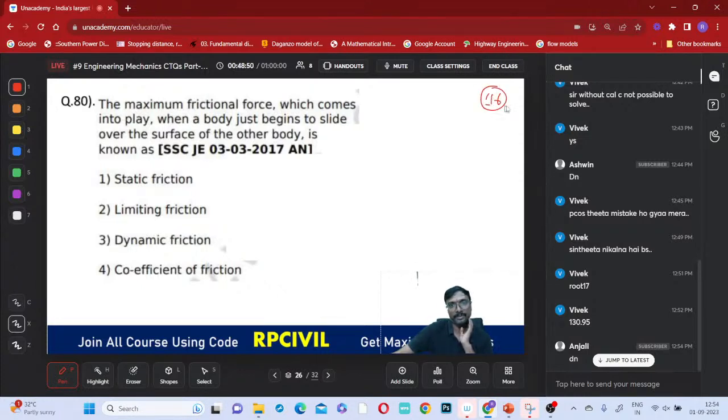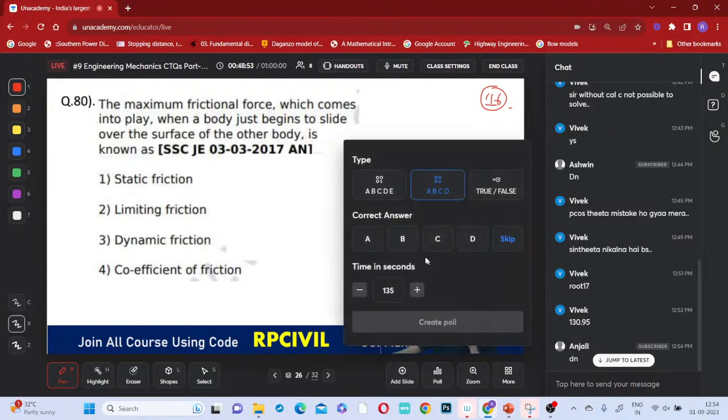This is an SSC JE question from friction. Select the answer.